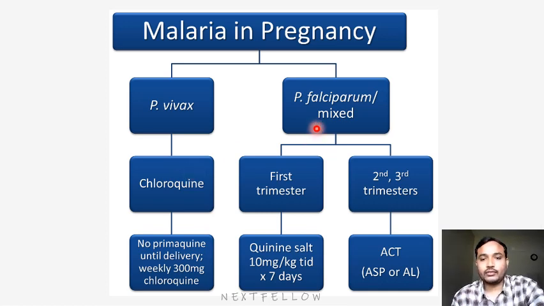Next, if infected with Plasmodium falciparum or mixed falciparum, in the first trimester we will go with quinine salt. In the second or third trimester we will continue with artesunate combination therapies, that is ACT. So these are the MCQs regarding pregnancy: if it is Plasmodium vivax, chloroquine; if it is Plasmodium falciparum in the first trimester, quinine only; in the second and third trimester, ACT. This is regarding malaria. We have to remember the stages of malaria and drugs, and in pregnancy which condition which drug is preferred. That's all. Thank you.